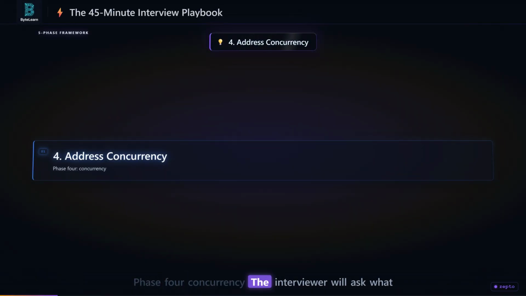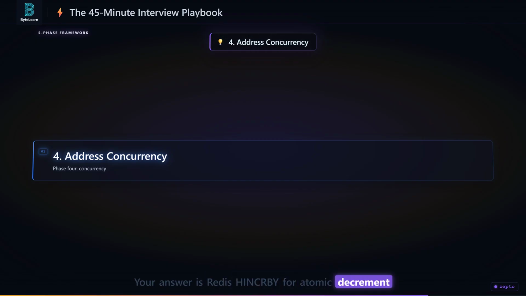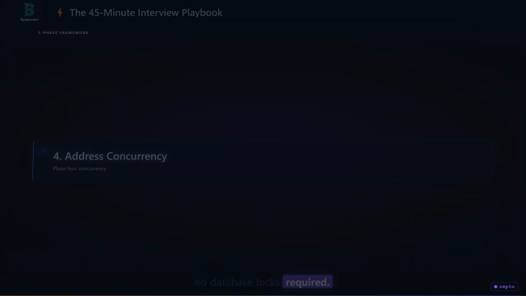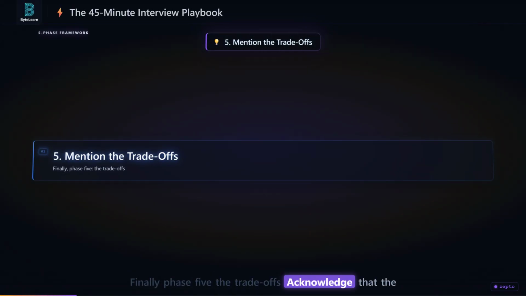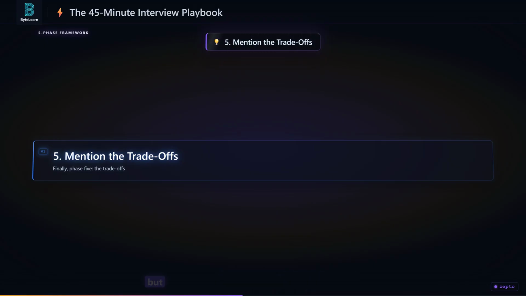Phase 4. Concurrency. The interviewer will ask what happens if 2 people buy the last item. Your answer is Redis HINCRBY for atomic decrement, no database locks required. Finally, phase 5. The trade-offs. Acknowledge that the hash map requires O(n) space, but quickly dismiss the 120 megabytes of memory as trivial compared to keeping the system online.